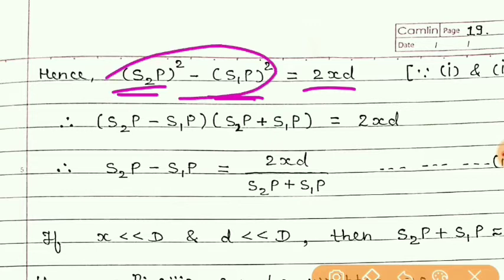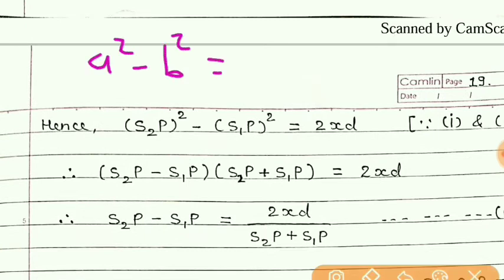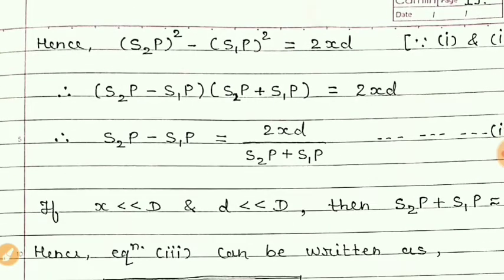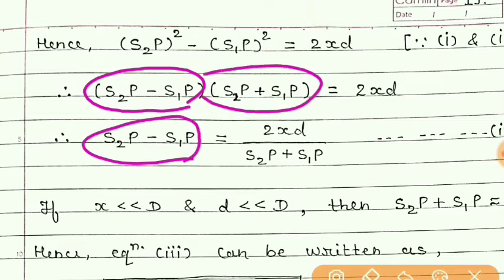Now students, this can be written as S2P minus S1P into S2P plus S1P. We know that if it is a square minus b square, then we can write this as a plus b into a minus b. So the same thing we have done here, 2xd as it is. Now keep this here on the left side and bring this term towards the right side.